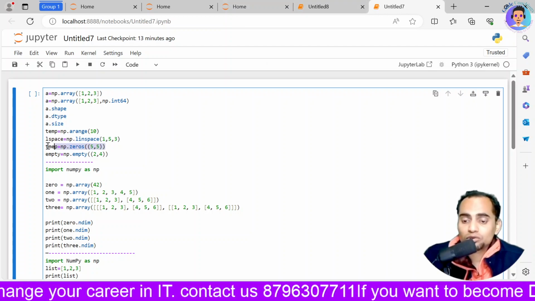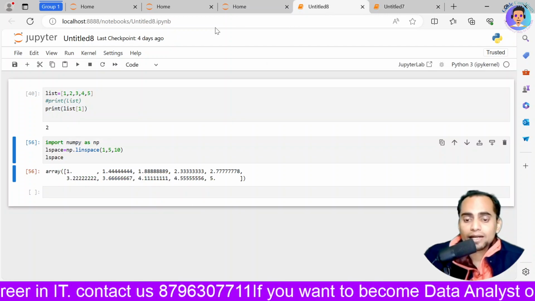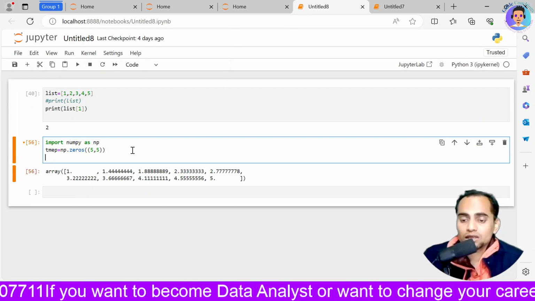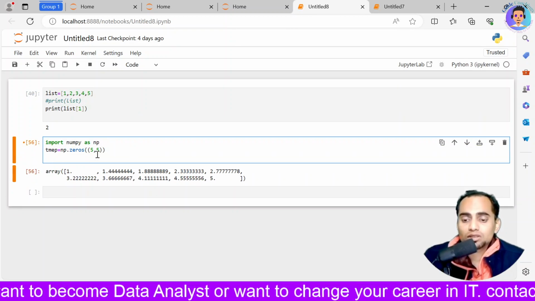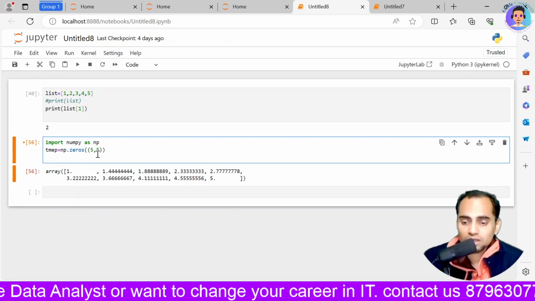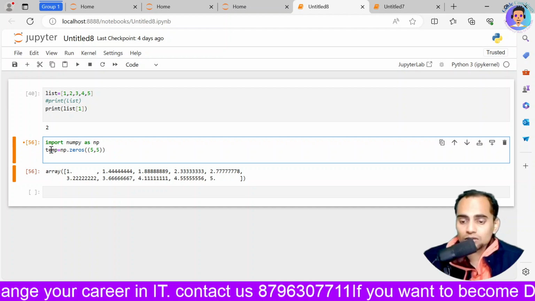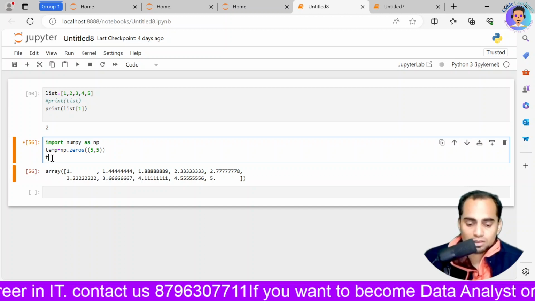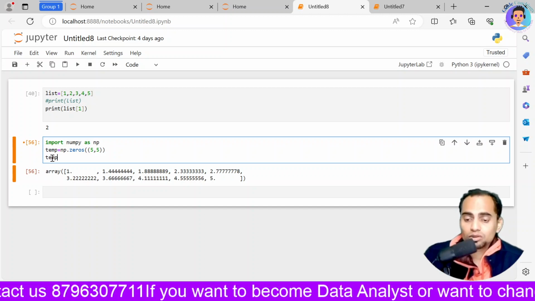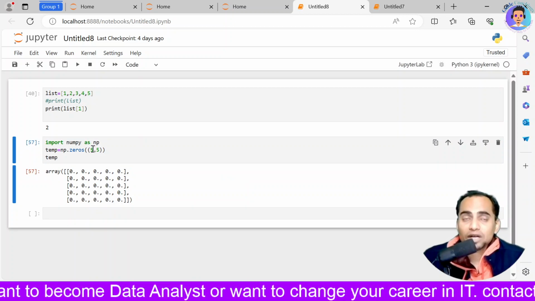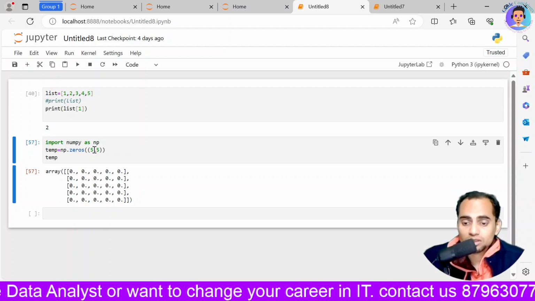Then if we want to create an array or a matrix of zeros, we can write np.zeros, and then I execute it with temp. It will basically create a 5 by 5 matrix with all 0 elements.